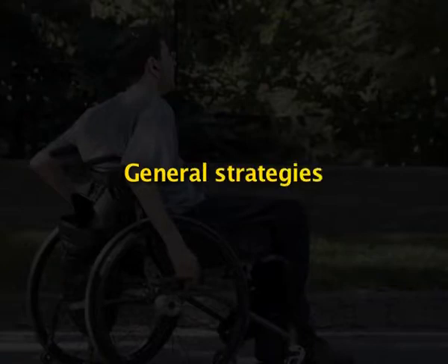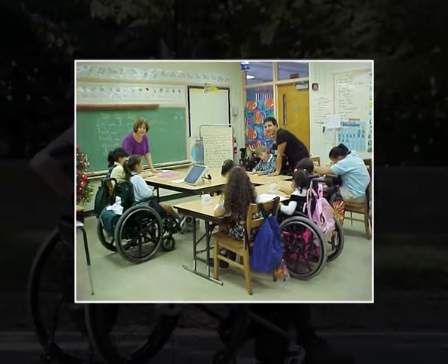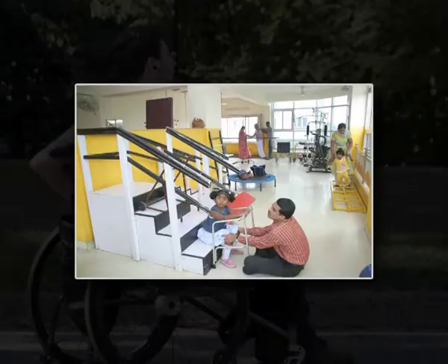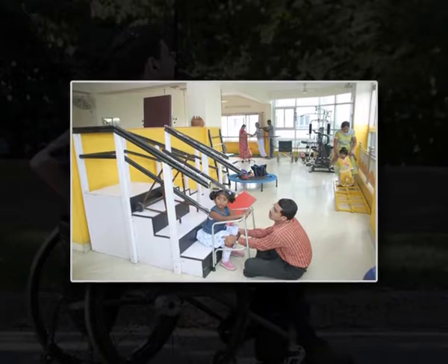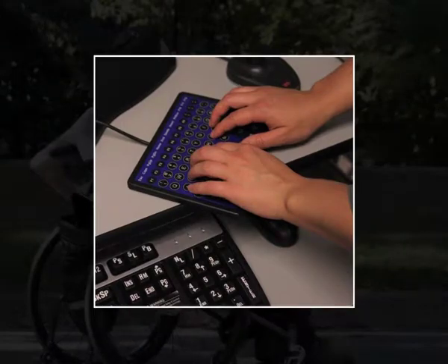General strategies. A teacher can generally accommodate students with physical limitations by ensuring that a student with physical impairment feels accepted by fellow students. Make allowances for a student's high level of fatigue. Ensure that the environment is physically accessible and safe. Provide for peer group understanding and interaction. Provide appropriate adaptive equipment and technology.